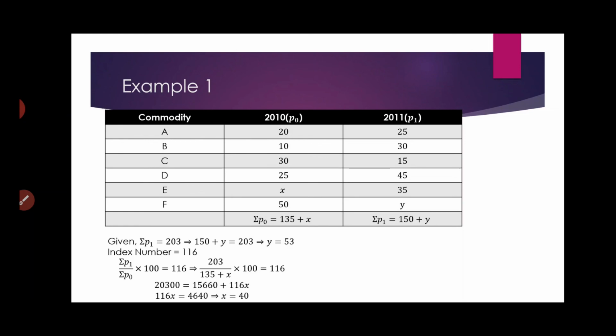Right? So this is how you solve a problem where you have missing values. Obviously, depending on which method has been used, your calculation will vary. Fine. So that's it. That is our first class of the chapter Index Number and Moving Average. We meet in a while for the second class. Thank you.